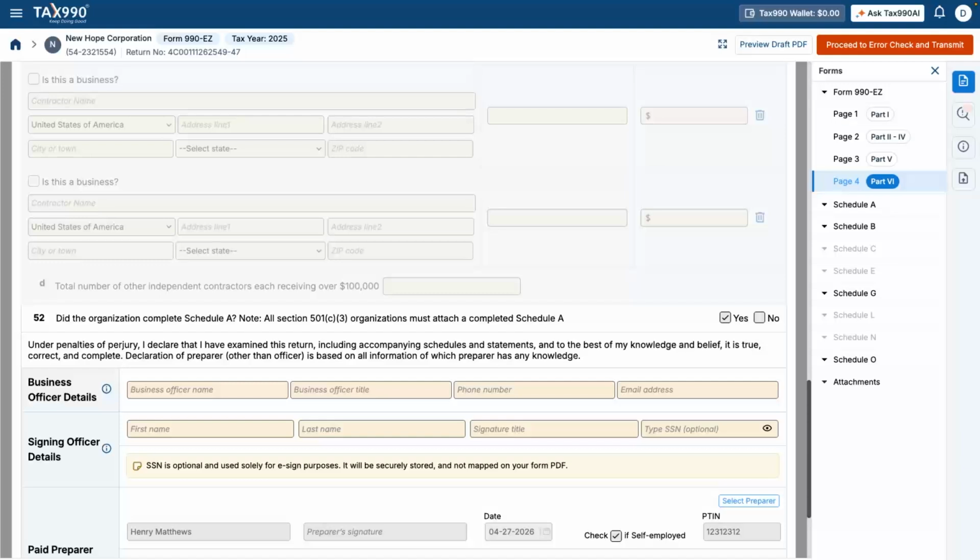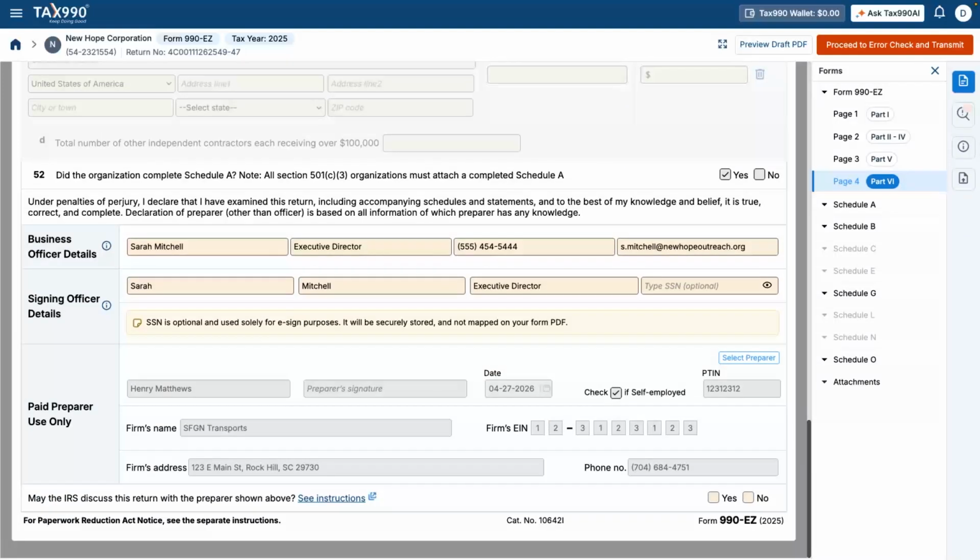Final section, Signatures and Preparer Information. Now we complete the final step, signing the return. We'll include the business officer details such as their name, title, phone number, and email address. For the signing officer details, we'll also include their first and last name and title. It is optional to include their social security number for e-signature purposes. This confirms who is authorized to sign the return.